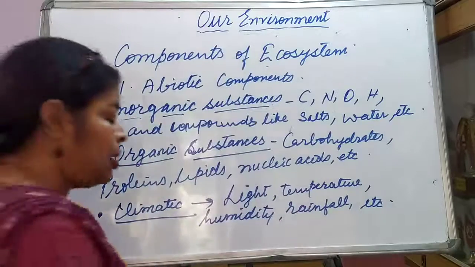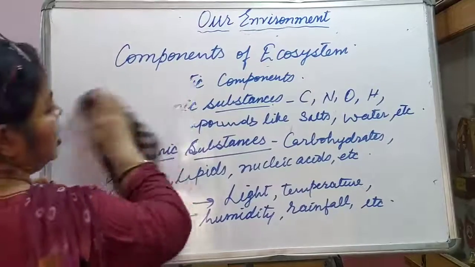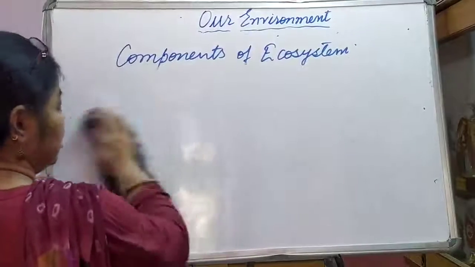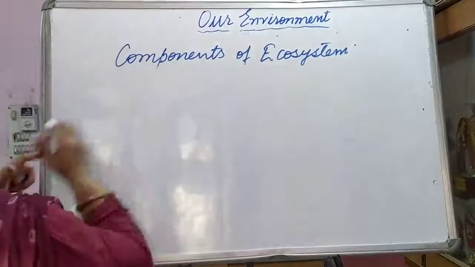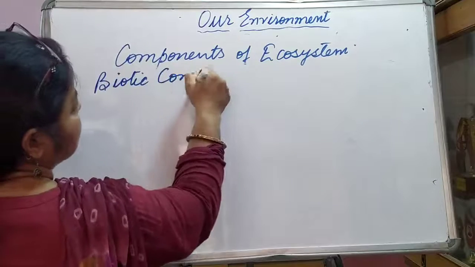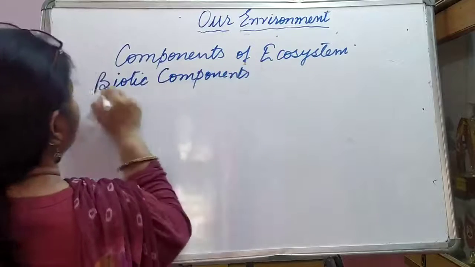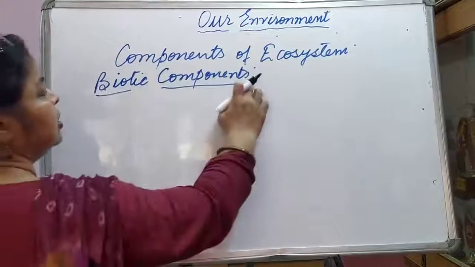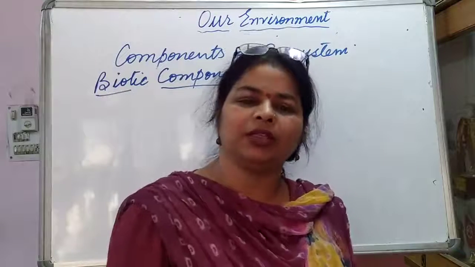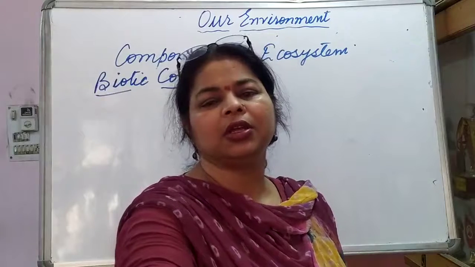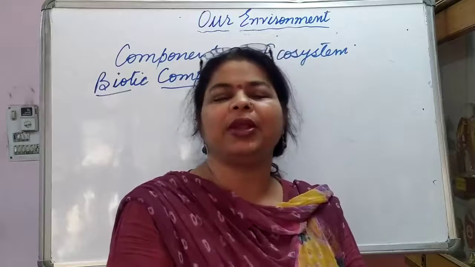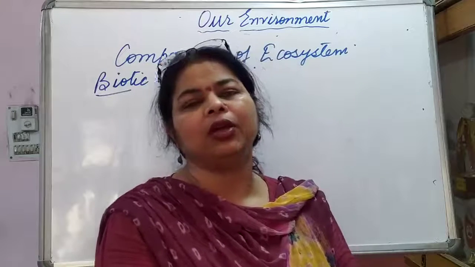Now we will study the biotic components. This was about the abiotic components that the ecosystem consists of. The biotic component is a very vast concept. In biotic components, we are talking about all types of living organisms existing in nature. These living organisms present in an ecosystem form the biotic component.